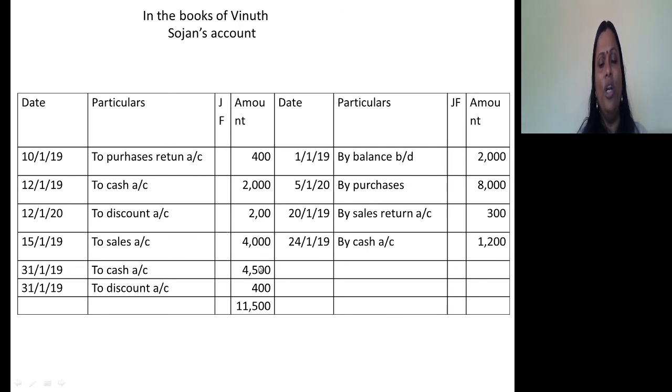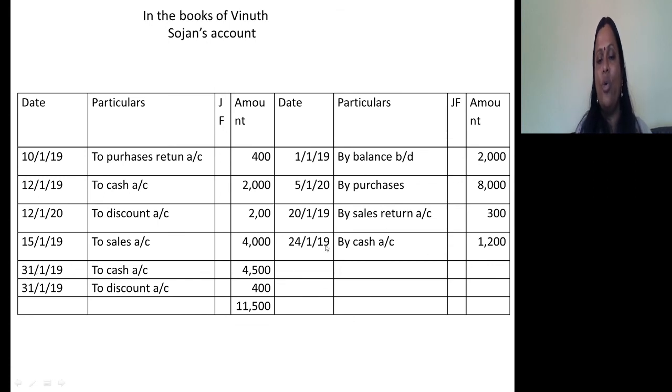He settled fully. 4,900 was the due amount, and he settled it. So Vinut received a discount. He paid 400 less, meaning he gained an income in the form of discount to the extent of 400. What's the journal entry? Sojan's account debtor to cash 4,500, to discount 400.